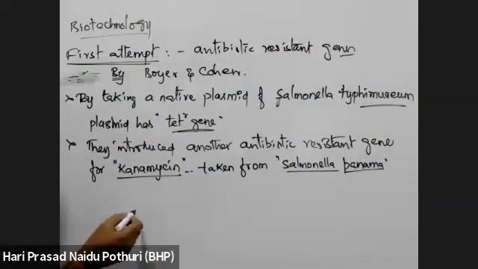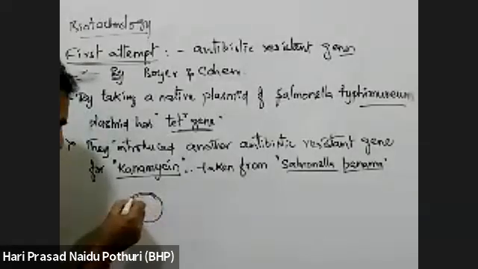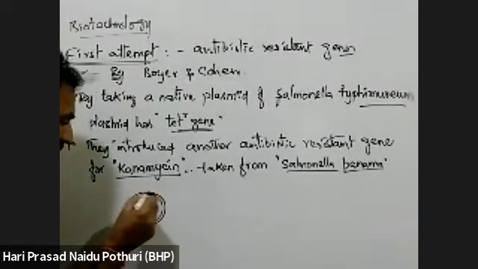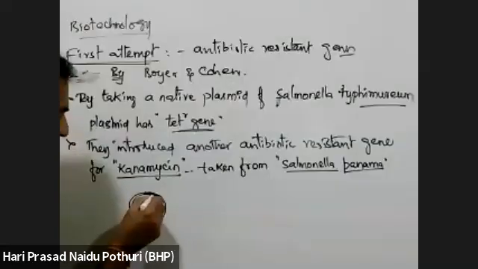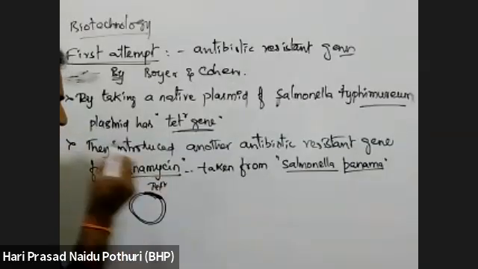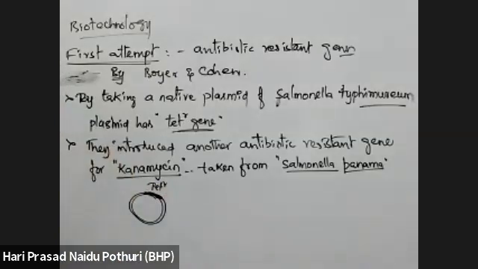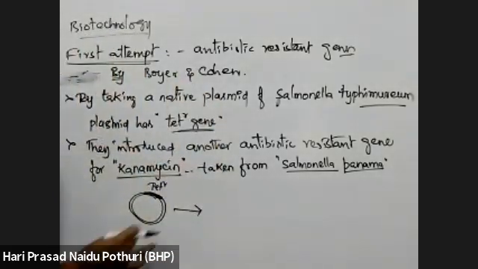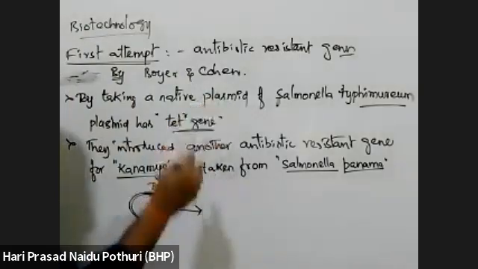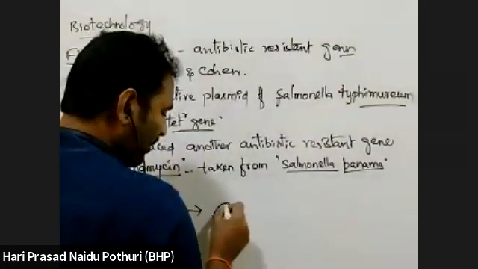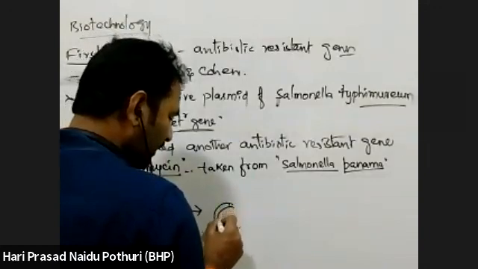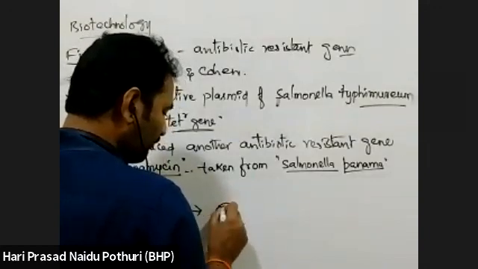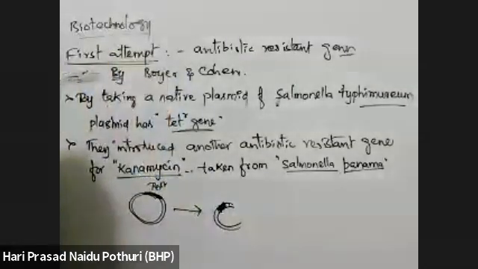Okay, see here how they introduced it. Suppose a native plasmid of Salmonella typhimurium was taken, that has resistance for what? Tetracycline antibiotic. The tetracycline resistant gene was present. So what they did: first, they cut this native plasmid and opened it into linear form. How was this possible?